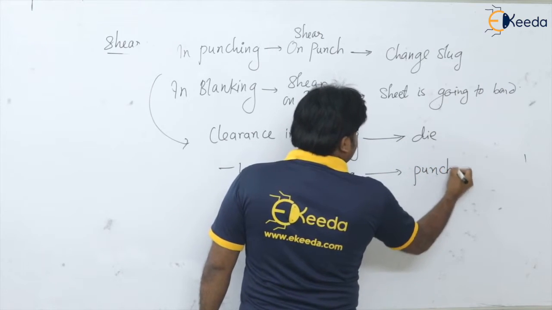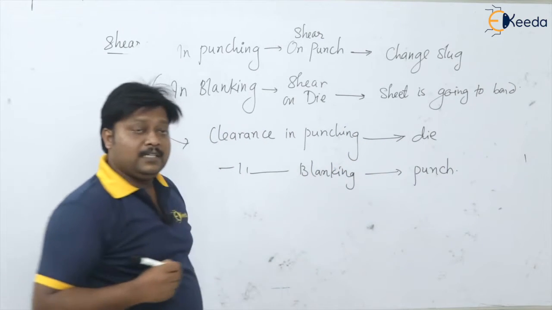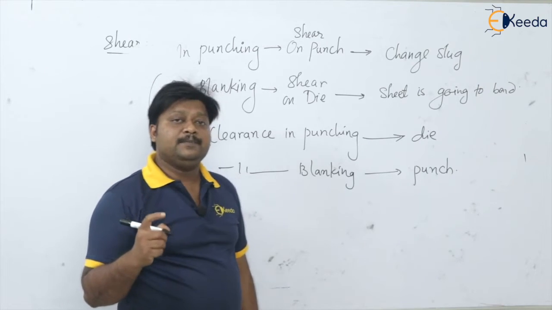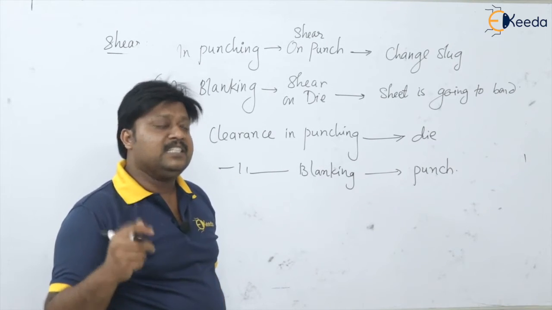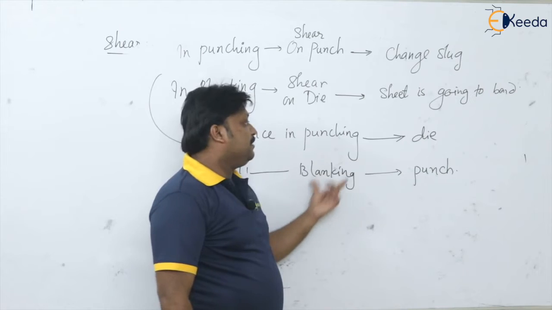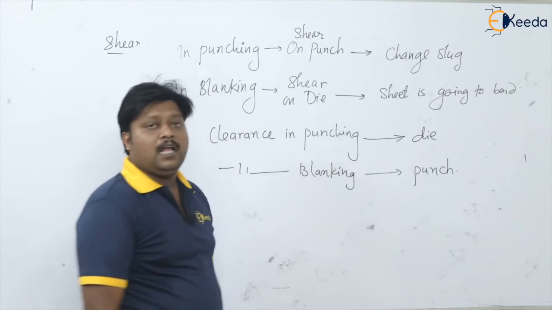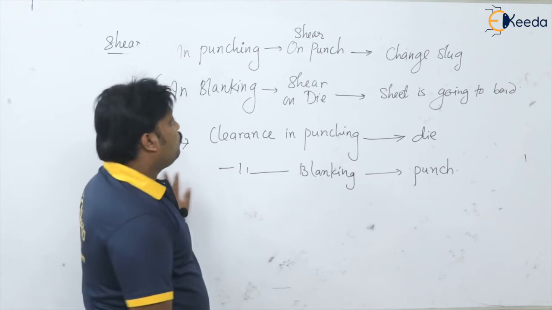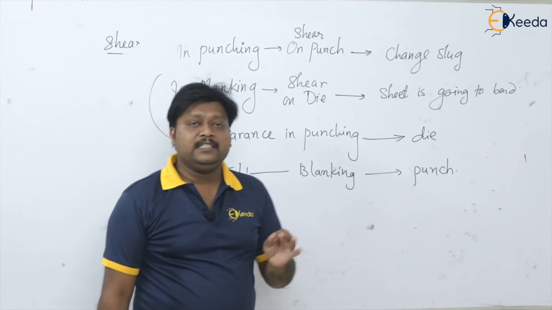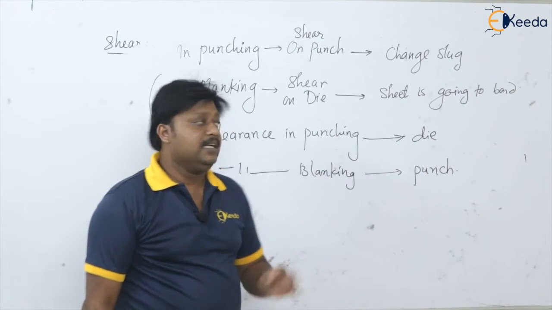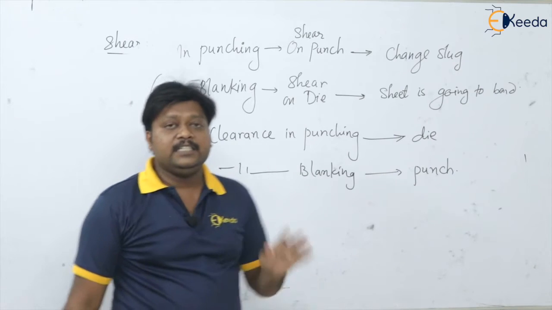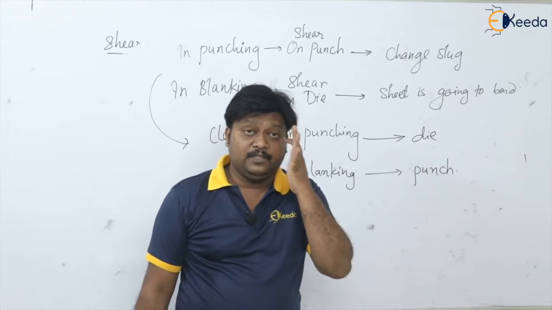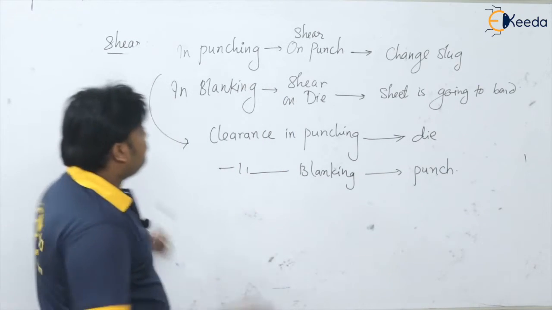And one thing is universally true, that the punch size is always lesser or minimum than the die size. Okay, so I hope the concept of the clearance as well as the concept of the shear is okay with you guys.